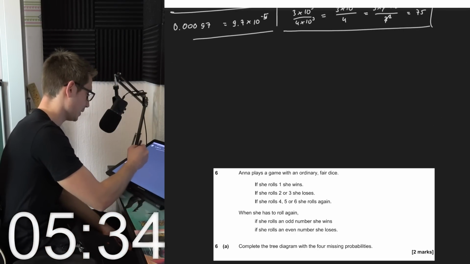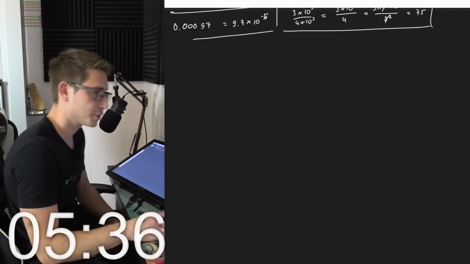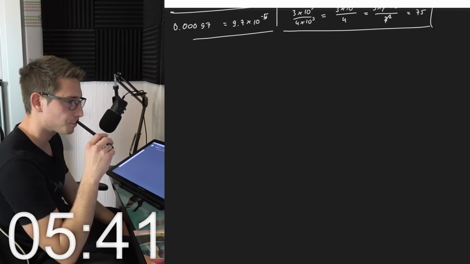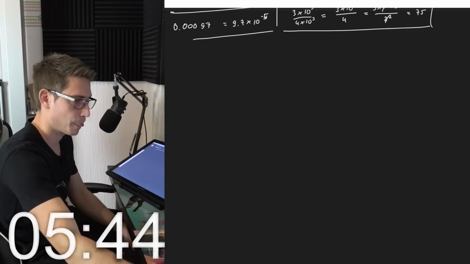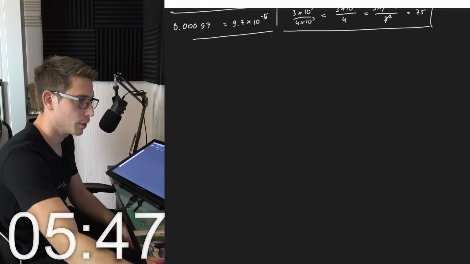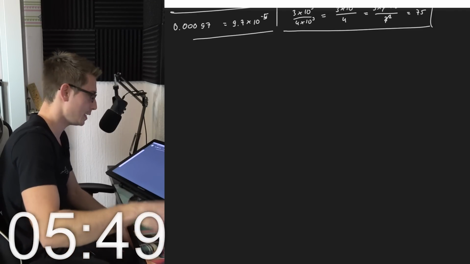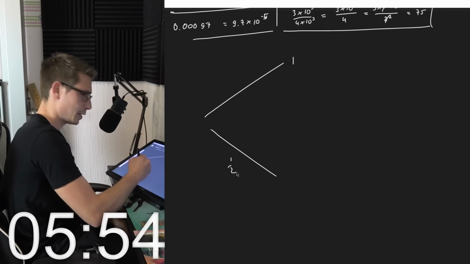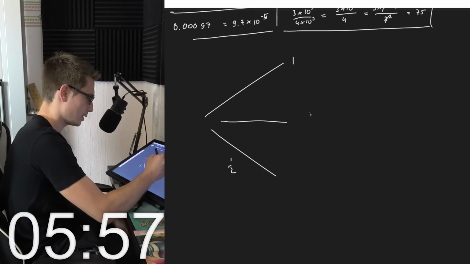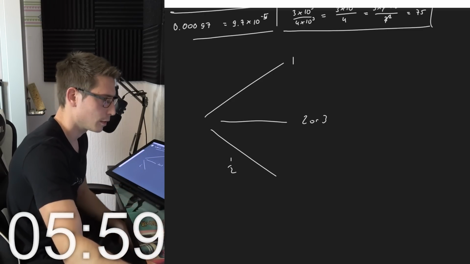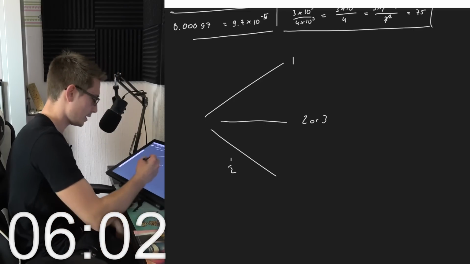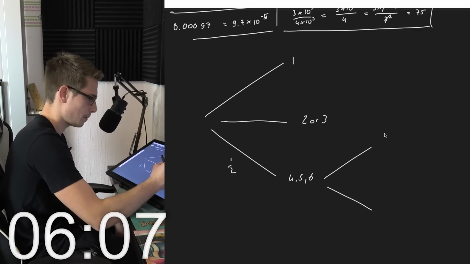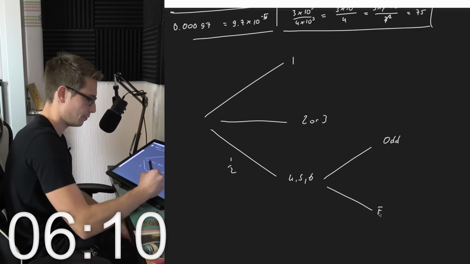Okay, probability. That ain't my cup of tea, but we are going to go with it. Anna plays a game with ordinary fair dice. So she's just using 1. Okay, oh, there we have the tree diagram already. Let me copy this real quick. Okay, I'm going to copy this 1 and then 1/2 and then 2 or 3. So we need probabilities there, and then we got 4, 5 and 6, odd and then even.